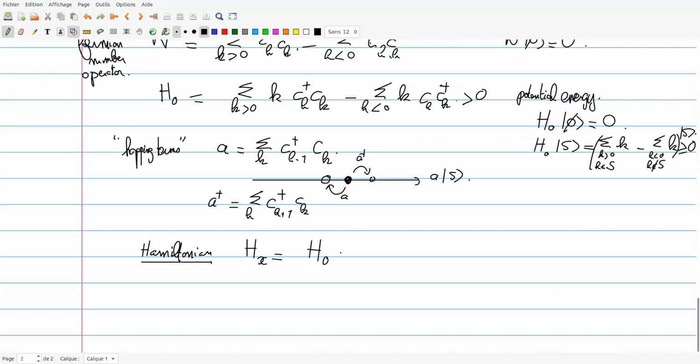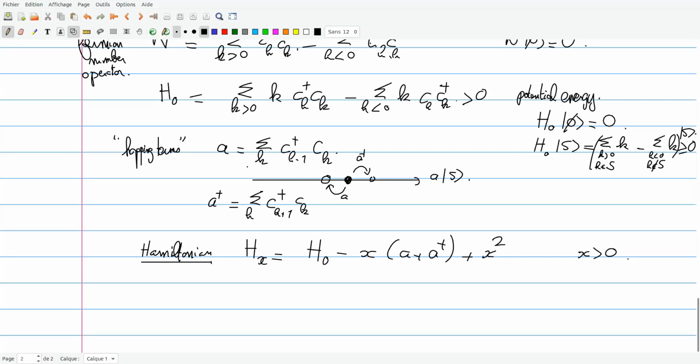So H naught minus X times A plus A dagger, so that it's self-adjoint. Plus, okay, and I put a normalization X square for some reasons, so it's a scalar. Or I assume, for instance, that X is positive. I'm going to consider this sort of Hamiltonian.